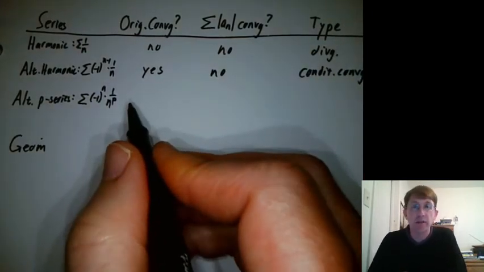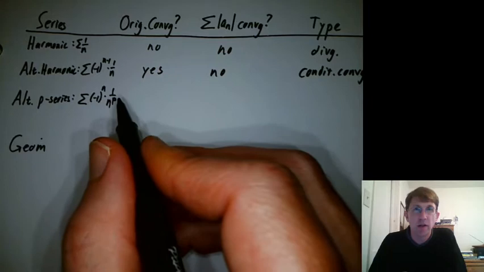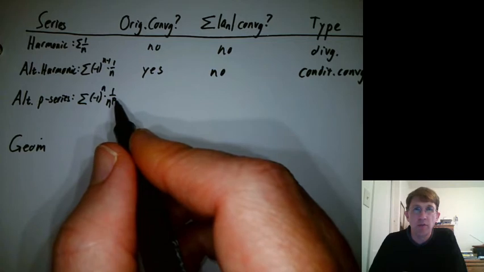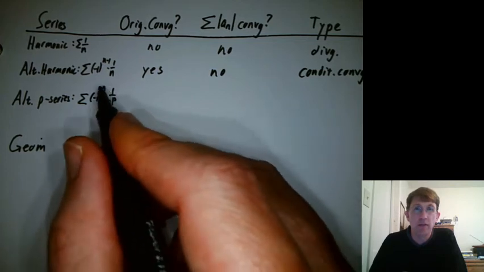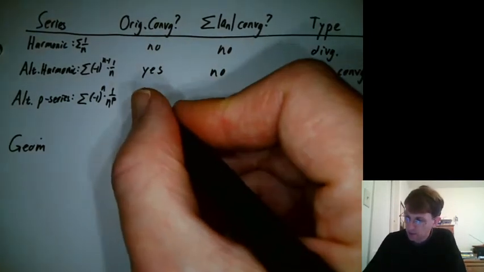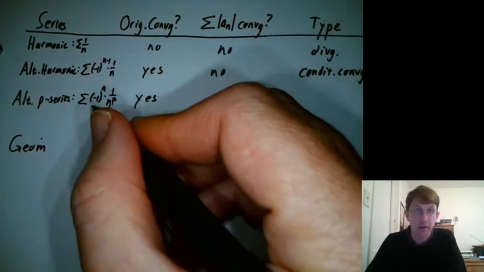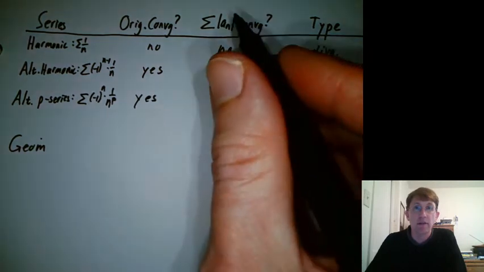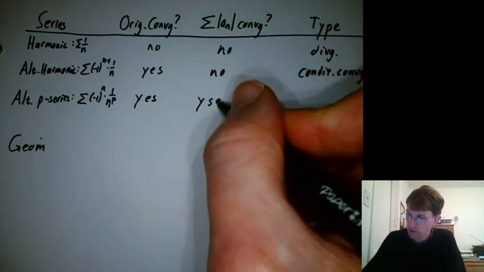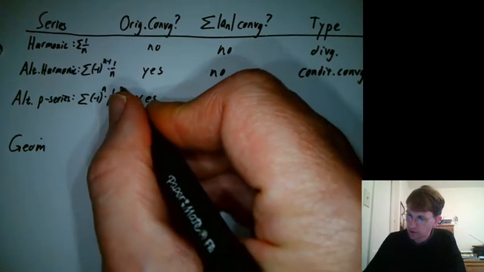How about alternating P series? Maybe it depends on the P value. So if P is 1, then we're dealing with the harmonic. What if P is 2? Then this series would be convergent. It follows the alternating series test. So if P is 2, the original is convergent by the alternating series test, and the sum of the absolute values, that's just the sum of 1 over n squared, that's also convergent. So there's a yes.